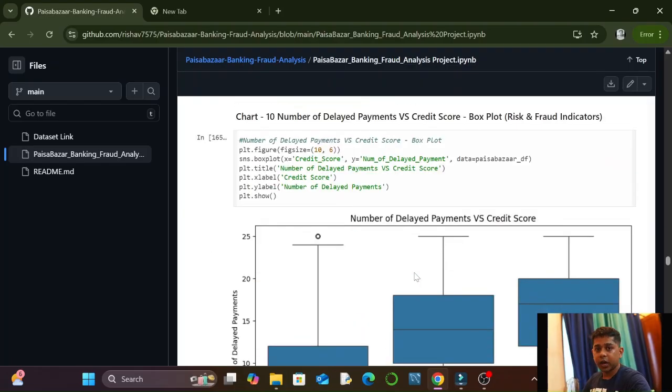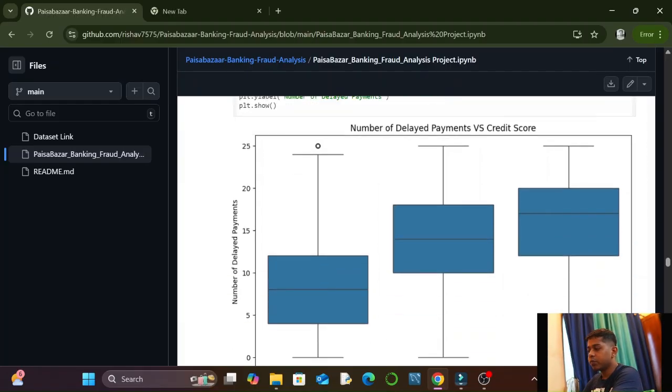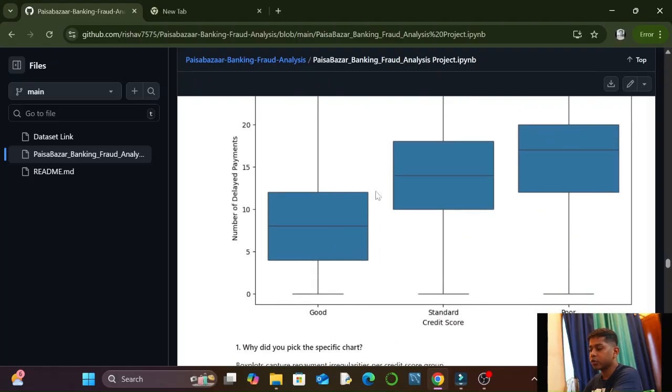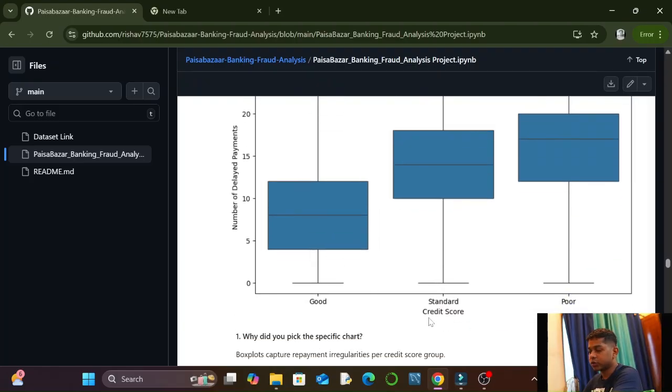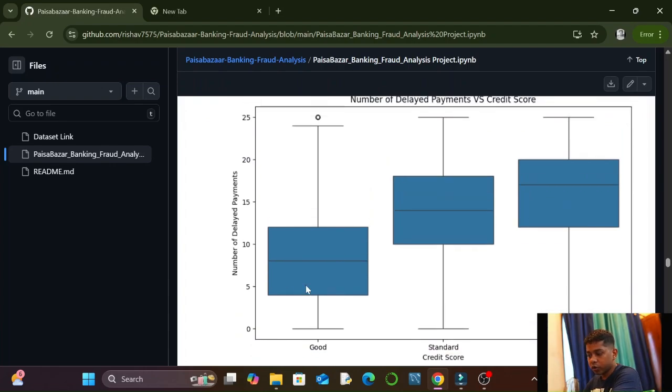The next was risk and fraud indicators, the fourth category. The first chart is number of delayed payments versus credit score, and it was a box plot. We have taken credit score as good, standard, and poor on the x-axis and number of delayed payments on the y-axis. For good scorers the number of delayed payments was very low, and for poor credit scorers it was very high.